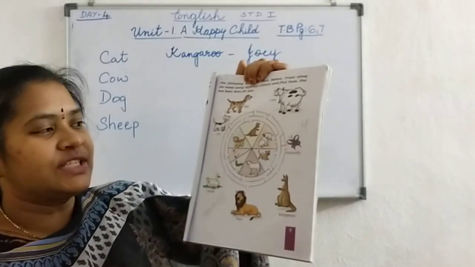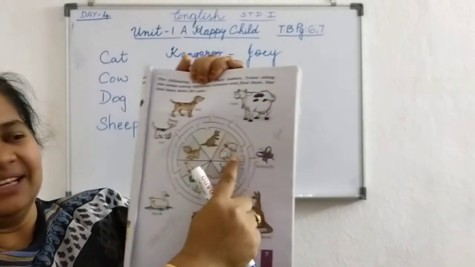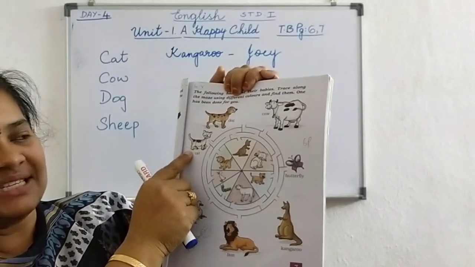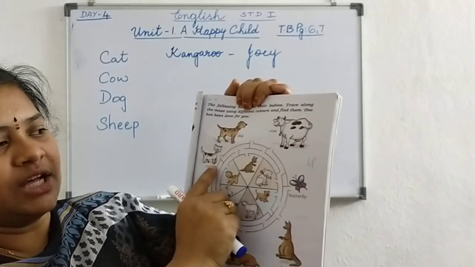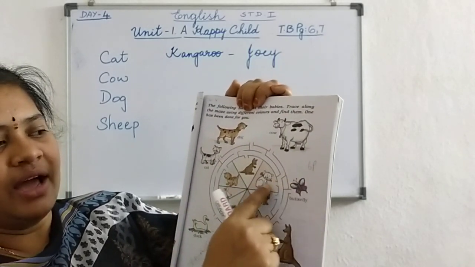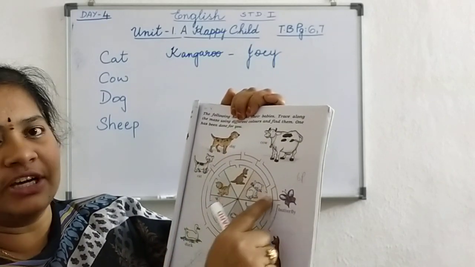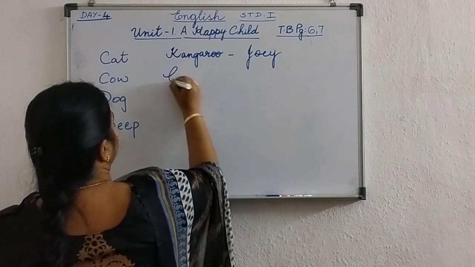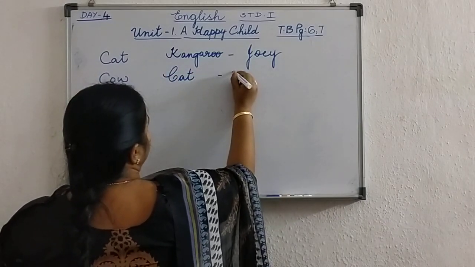Okay. Next one. What is this? Cat. Cat baby is kitten. So take another color and draw the line and find the kitten. Okay, find the way for the kitten. So what is the cat baby name? Kitten.